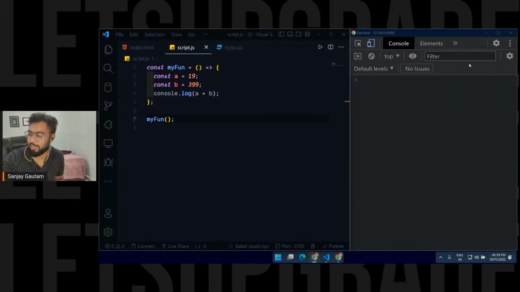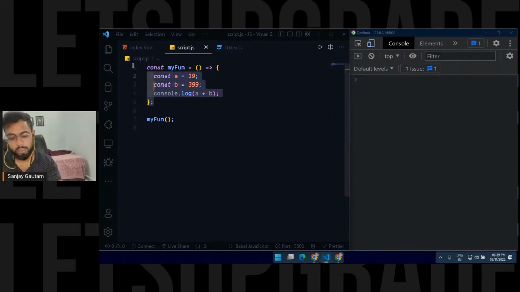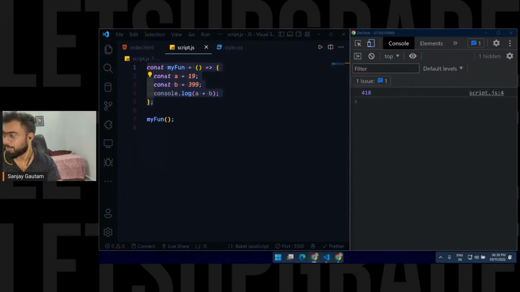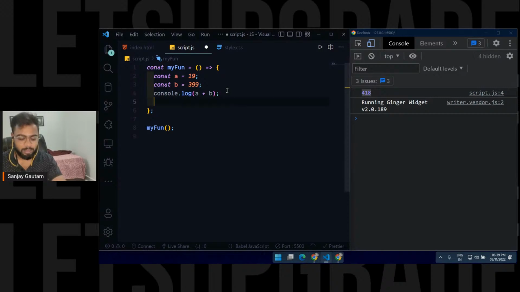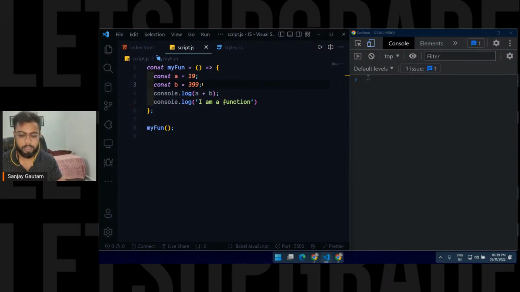By the way, any doubts in the syntax and all? Fat arrow, fatty arrow, yeah, you can call it whatever you want. So see, I'm getting my output here. I'm just going to add one more line here, console.log, "I am a function", and save it. And you will see the output, and "I am a function" here.